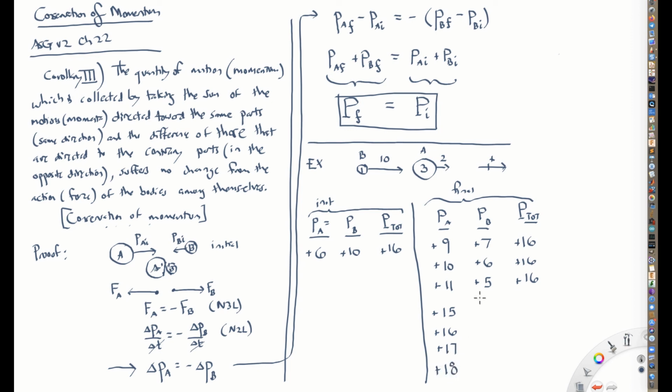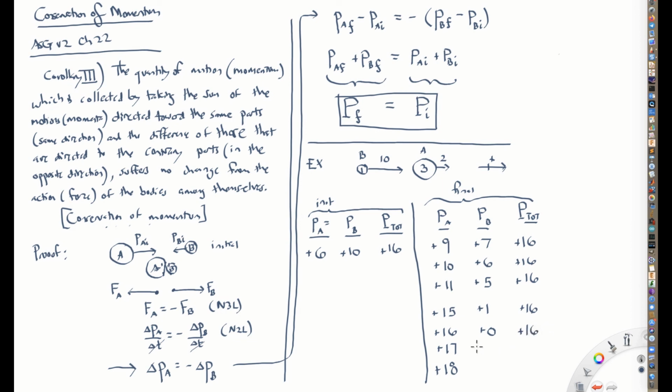What would be the outcome for ball B? Well, if ball A gained 9 units of momentum, ball B would lose 9, so it would have only 1 unit of momentum going to the right. But again, the total momentum would be 16. And if ball A has 16 after the collision, that would be a case where ball B, after hitting it, comes to a complete stop. So it's at rest, and it has transferred all of its momentum to ball A.